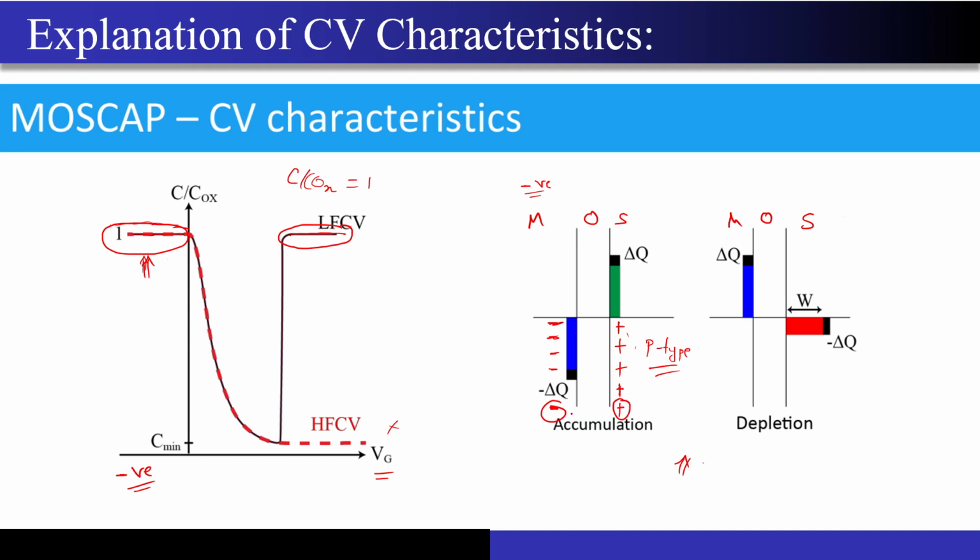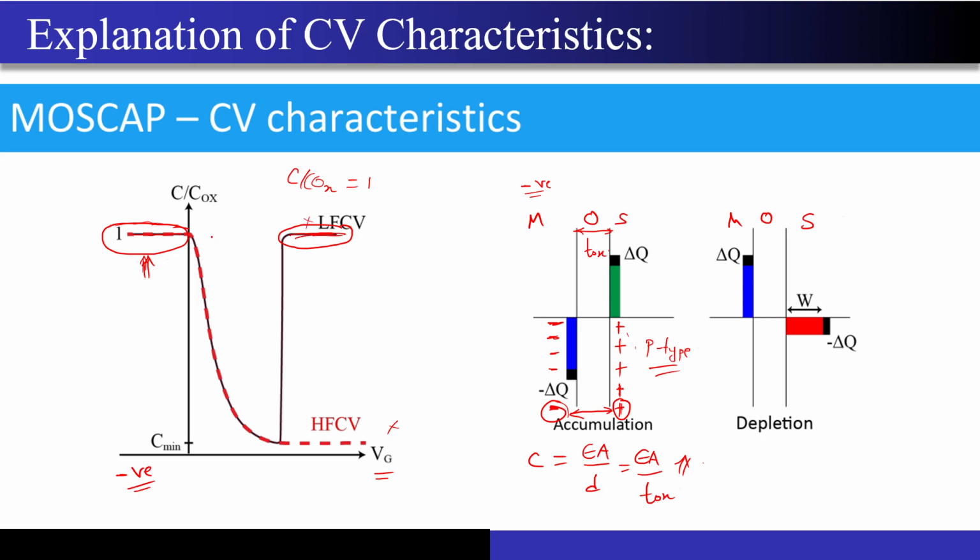So what is the separation between both of them? What is this separation? This is nothing but TOX, the thickness of the oxide material, correct? So the distance between the two regions where the incremental charges are being deposited, that's how we define the capacitance, C is equal to epsilon A by D. So D in this case is what? It is just TOX, correct?